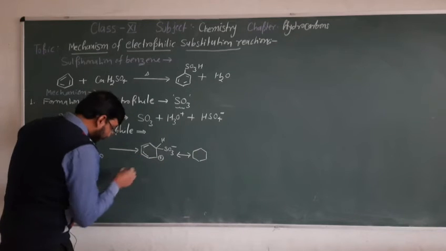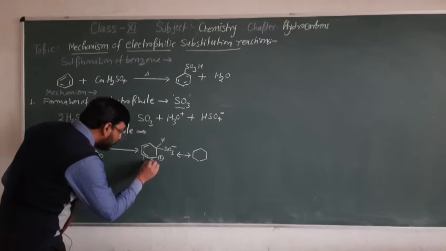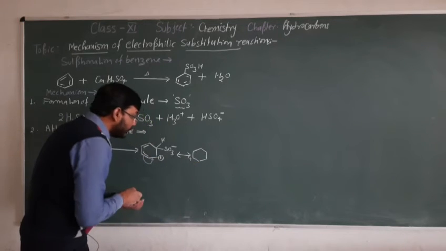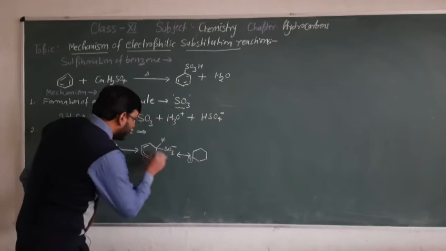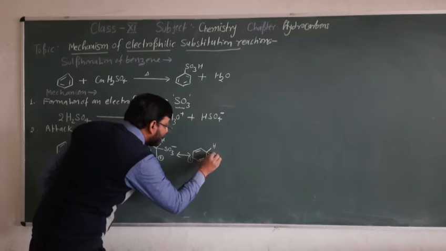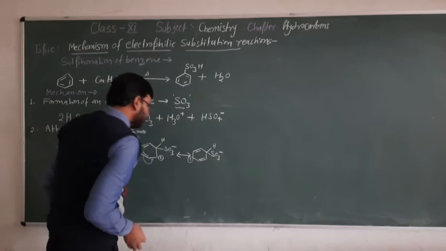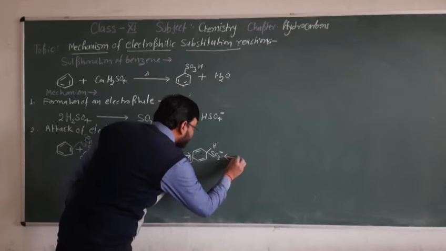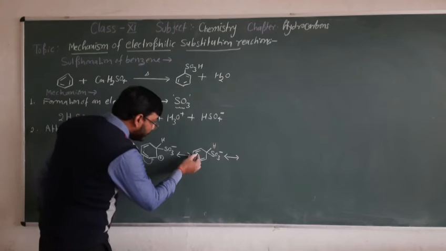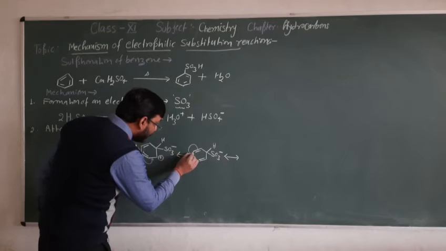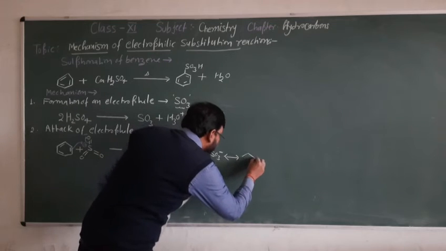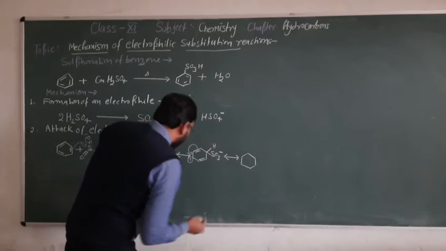Now this bond will migrate and the positive charge will appear here, forming another resonating structure. Then one more resonating structure is possible, same as the previous one, and we can write it as well.